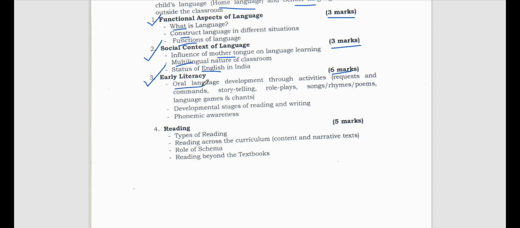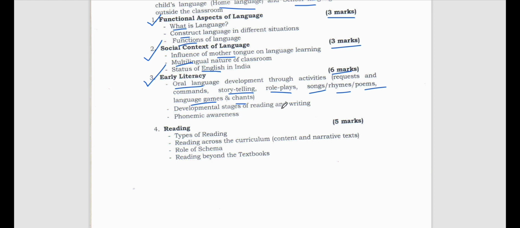How is oral language development helping the individual? There are different ways of learning or understanding oral language, like storytelling, role plays, songs, rhymes, poems, language games and chants.